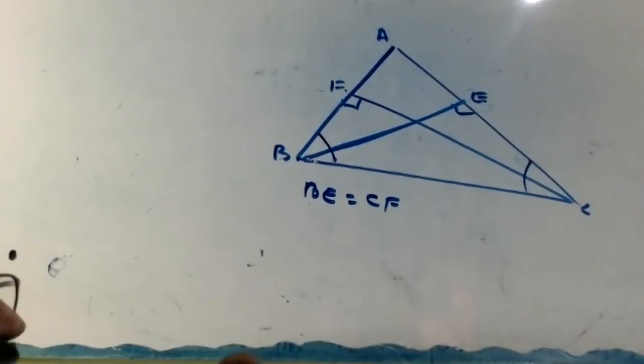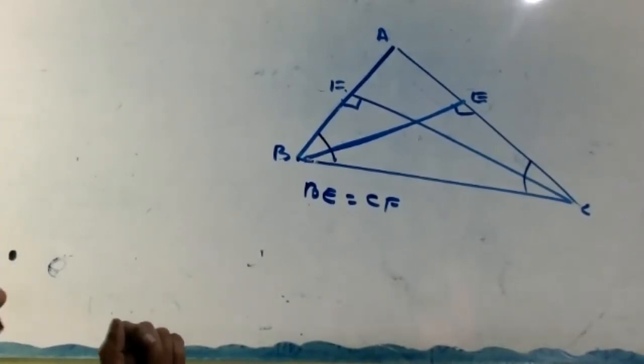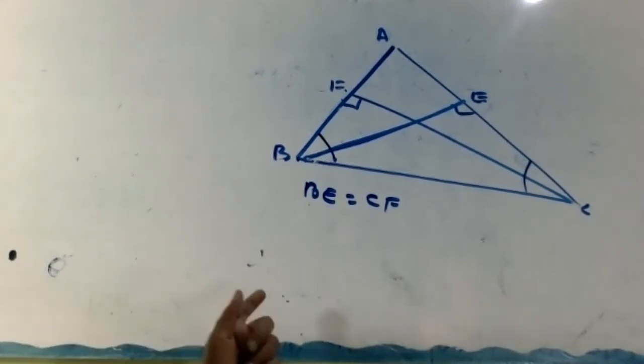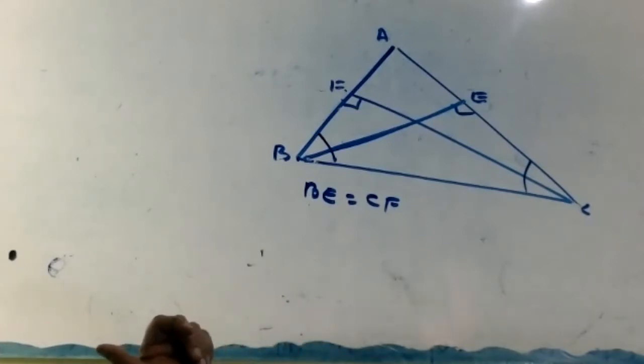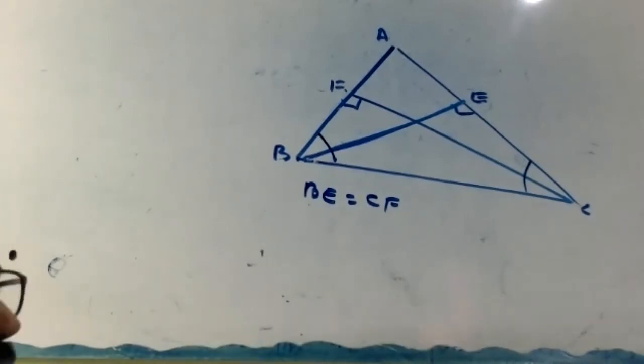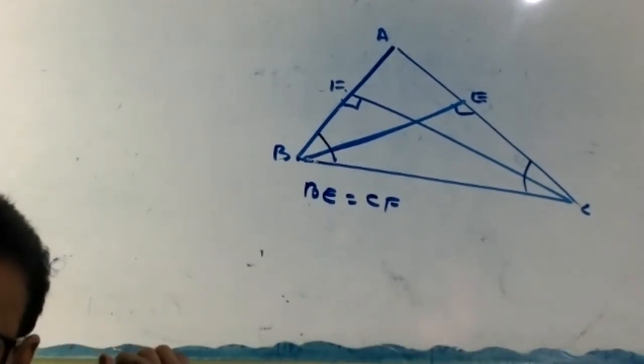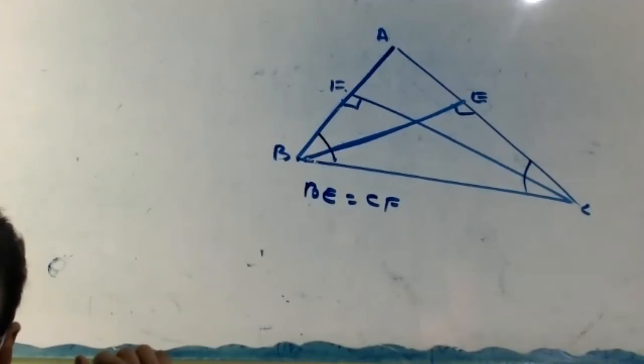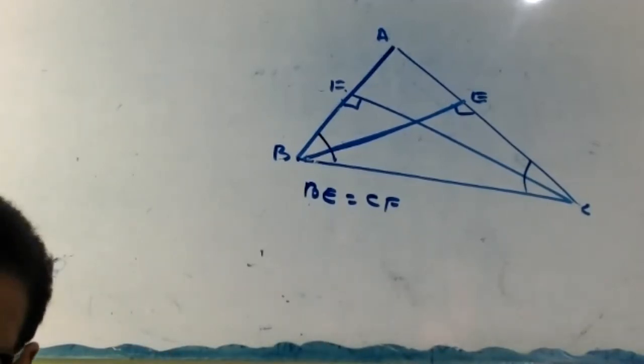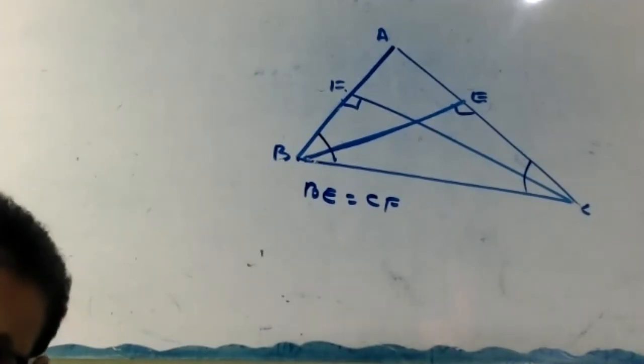In triangles BFC and CEB, F equal to E, given. B equal to C, in bracket, AB equal to AC. Enough. BC equal to BC, common. Therefore, these triangles are congruent by AAS. Hence, BE equal to CF, which is the only thing you have to find out.